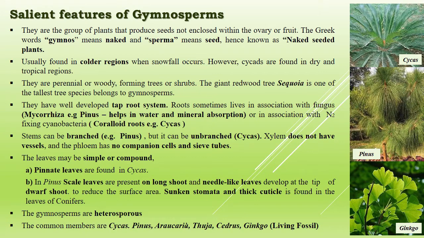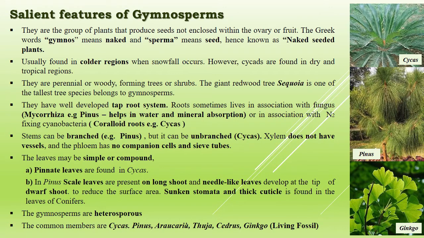In simple leaf, there is a single lamina which is usually entire, and in compound leaf, what we find? That is, the incision of the lamina reaches up to the midrib or the petiole, due to which the lamina is divided into several small parts known as leaflets. In case of Pinus, we find needle-like leaves, whereas in case of Ginkgo biloba, we find fan-shaped leaf and it is bilobed.